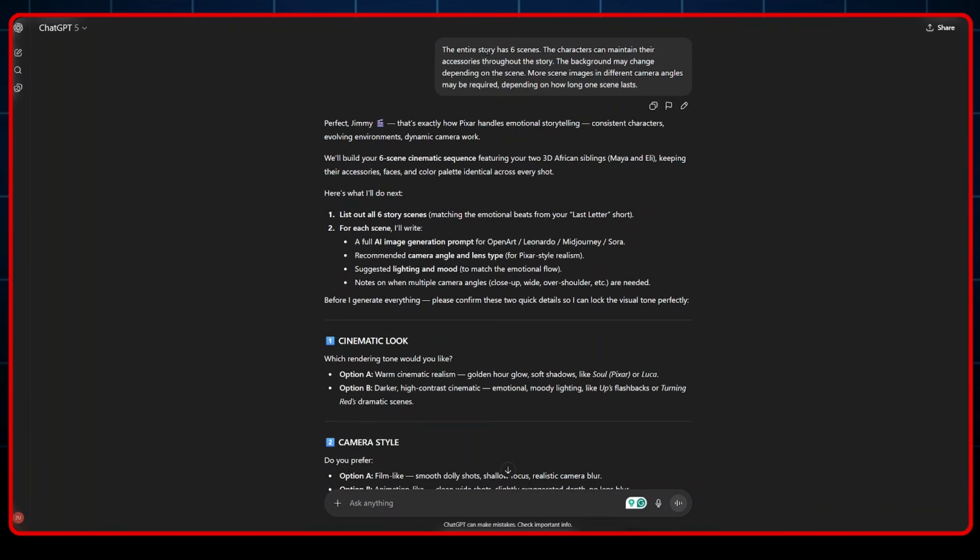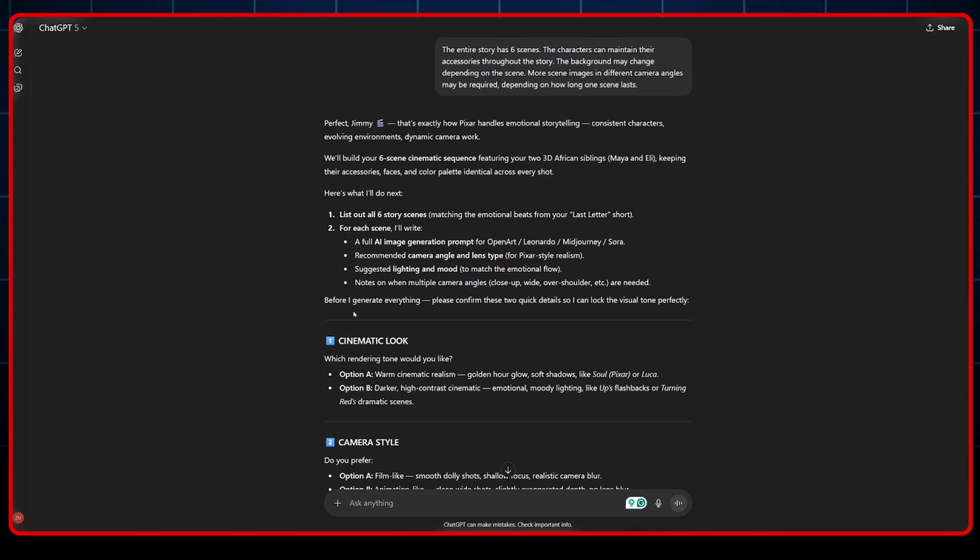The characters can maintain their accessories throughout the story. The background may change depending on the scene. Both scene images in different camera angles may be required depending on how long the scene lasts. It said perfect, Jimmy, and told me it will list all the 6 story scenes, and for each scene it will write a full image generating prompt, recommended camera angles, suggested lighting and mood, and notes on when multiple camera angles are needed.